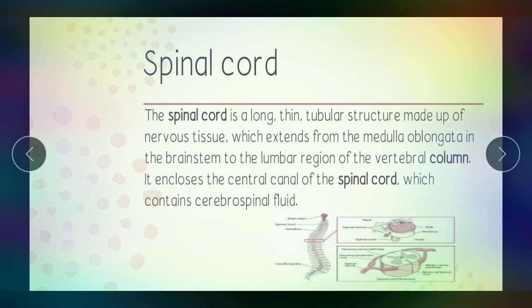Spinal cord. The spinal cord is a long, thin, tubular structure made up of nervous tissue which extends from the medulla oblongata in the brainstem to the lumbar region of the vertebral column. It encloses the central canal of the spinal cord, which contains cerebrospinal fluid. It is formed when the medulla oblongata extends.